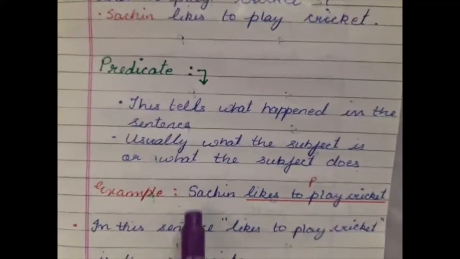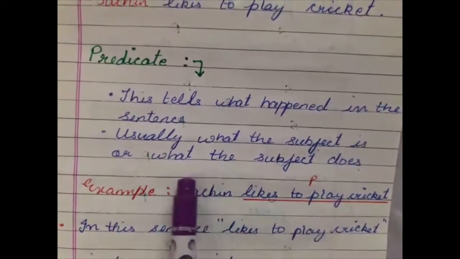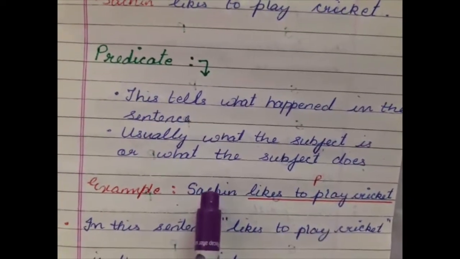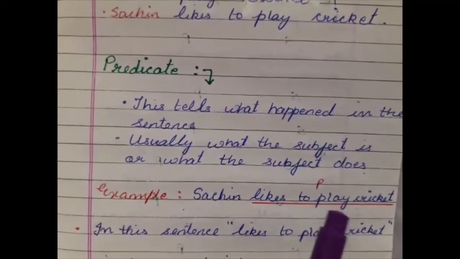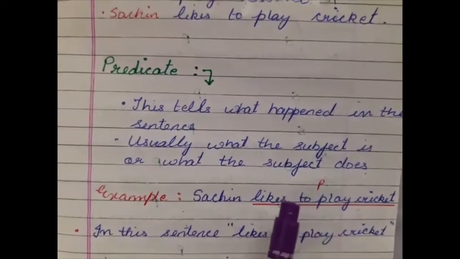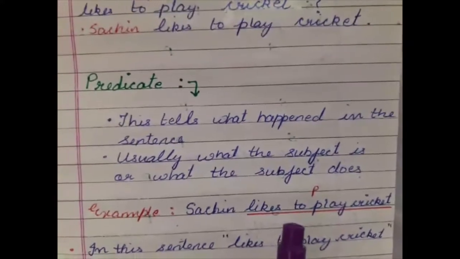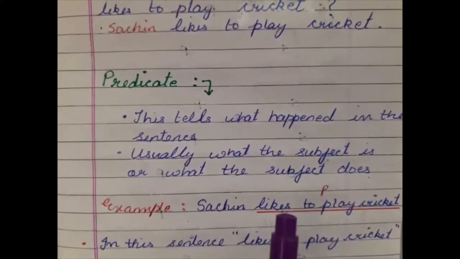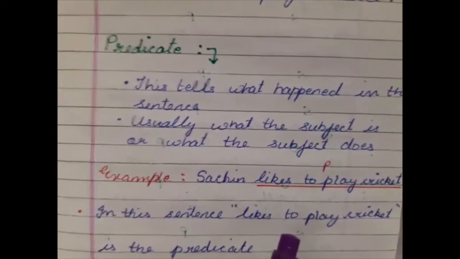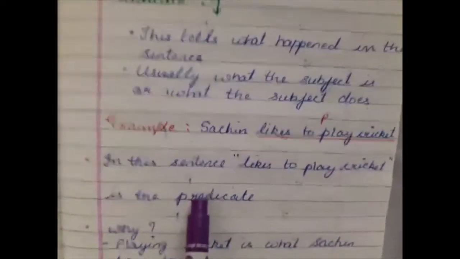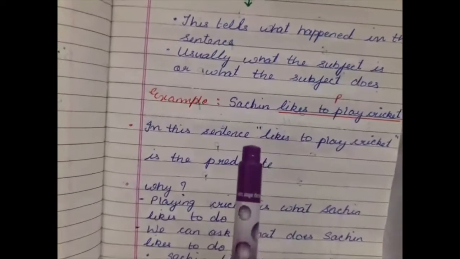Now take the same example again. Sachin likes to play cricket. So Sachin, we have already said that it is the subject. Now the rest of the part, which is likes to play cricket, is the predicate, because what Sachin likes to play, we are talking about that he likes to play cricket. So it is the predicate of the sentence. Okay, so we have seen that Sachin is the subject and the remaining part is the predicate.